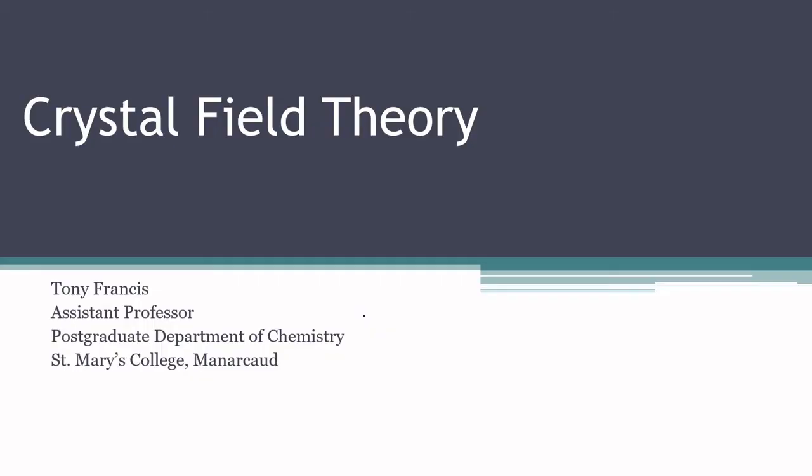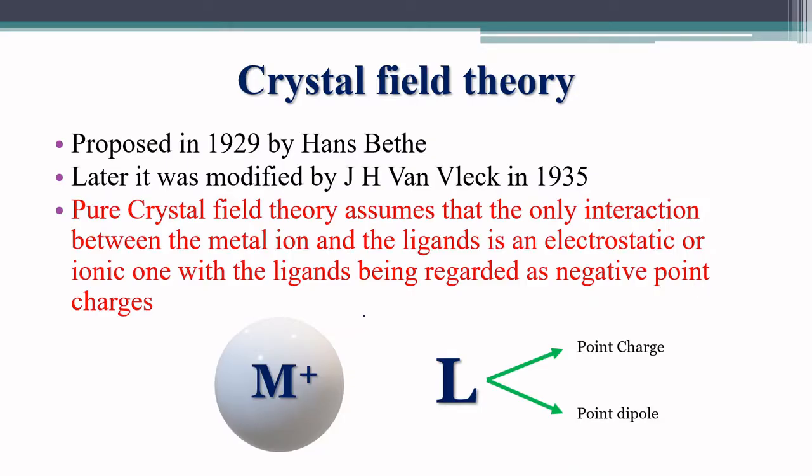Hello everyone. Today we are going to discuss one of the most important theories in coordination chemistry, that is the crystal field theory. Earlier we have studied Werner's theory and valence bond theory. This theory, the crystal field theory, is more advanced than both those theories. This theory was proposed by Hans Bethe in 1929 and it was later modified in 1935 by J.H.